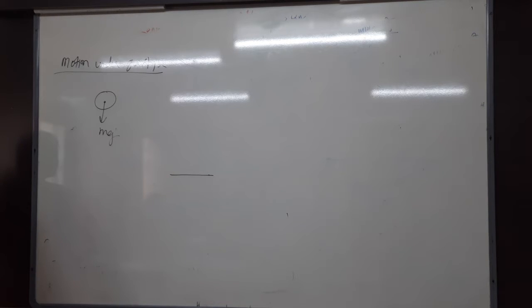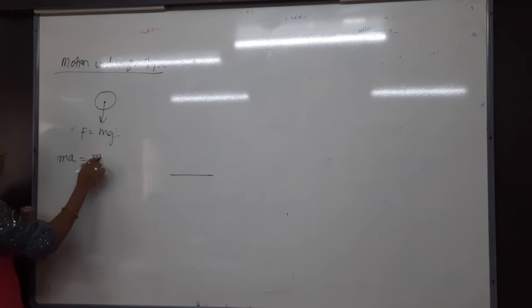Who is acting in the downward direction? Gravitational force. So F is equal to what can I write? F is equal to mg. So in reality, what is the F formula? ma is equal to mg. The mass gets cancelled. Acceleration is equal to how much?